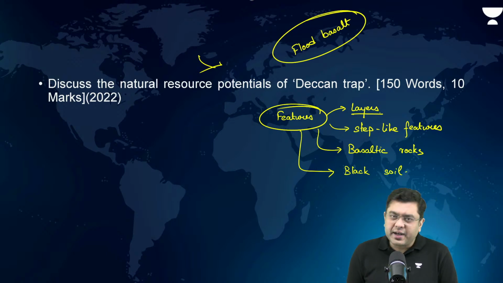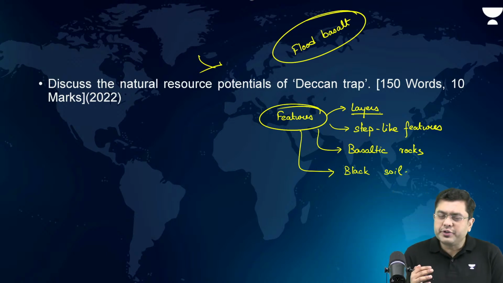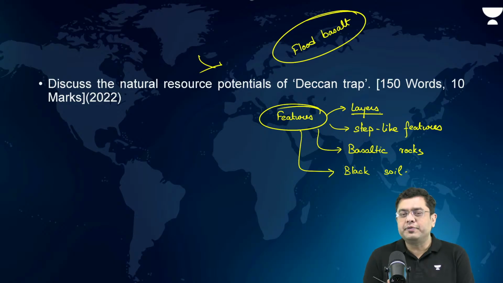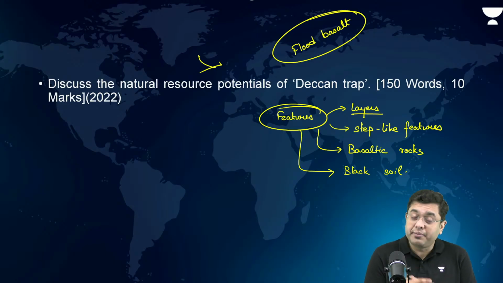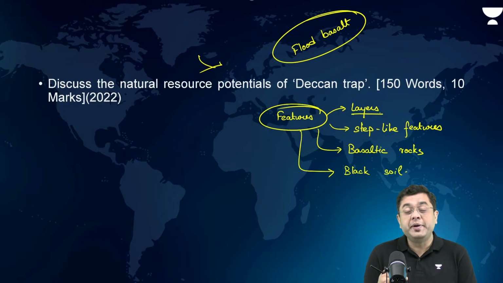Now, the minerals available in the fringes, for example in the eastern part of the Deccan Traps, in the region of Maharashtra, you will find deposits of iron, coal, etc. Within the traps, there is also an expectation of the presence of some fossil fuel areas.